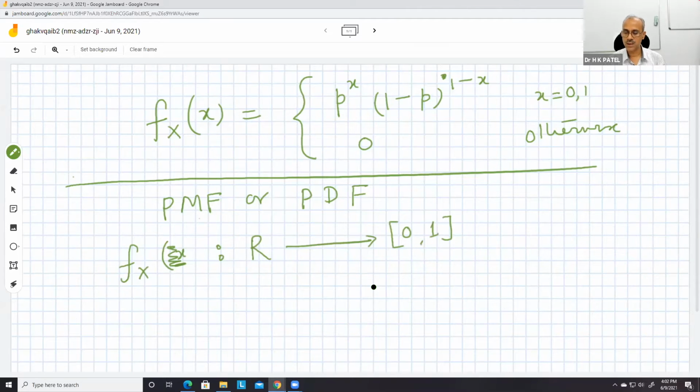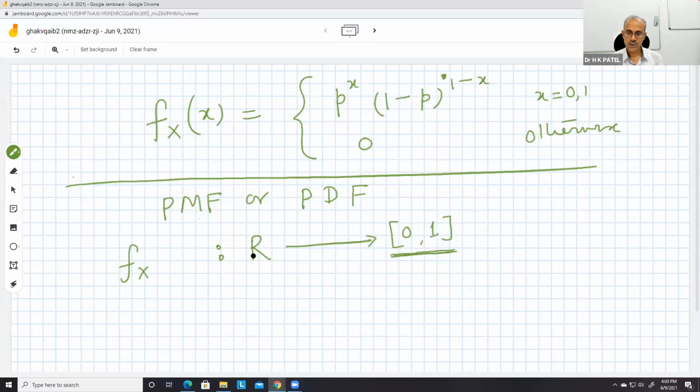Actually, this we did not see. So the function fx is either PMF or PDF. Both are functions from capital R, that is real numbers, to the closed interval 0, 1. We know that the probability always lies between 0 and 1, including 0 and 1.